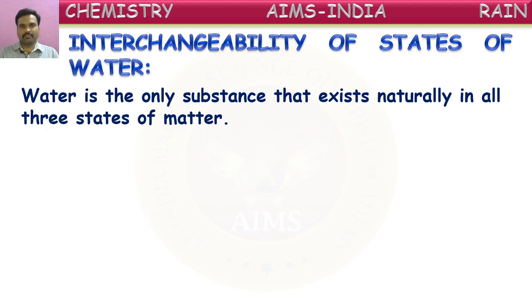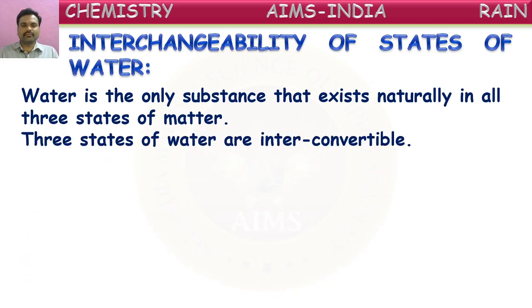In the ponds there will be water, and at the same time, on the mountains there will be ice. So water can exist in three forms at the same time like this. No other matter can exist in these three forms at the same time. That is a specialty of water. Of course, other matters may also change from one form to another when we apply changes, but naturally, water can exist in three forms.